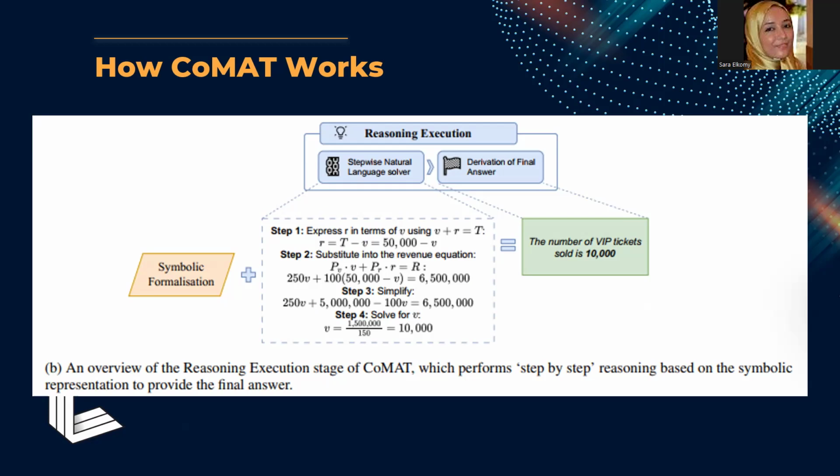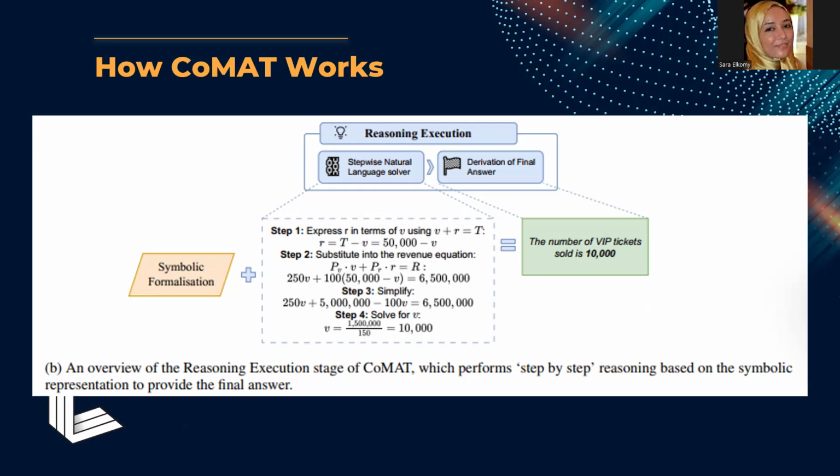Step 2, substitute R = T capital − V into the revenue equation to create a single variable equation: V_V · V + V_R · (T capital − V) = R. Step 3, simplify the equation by distributing terms and combining like terms, reducing it to an equation that only depends on V. Step 4, solve for V by isolating it on one side of the equation, which yields V = 10,000, indicating 10,000 VIB tickets were sold.